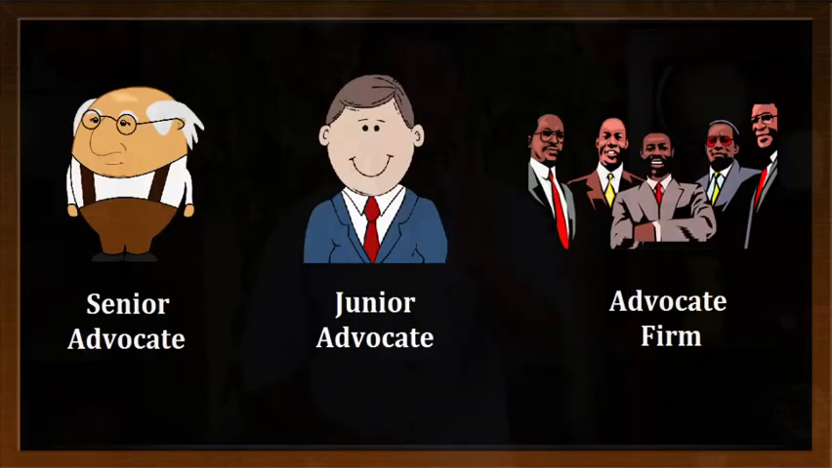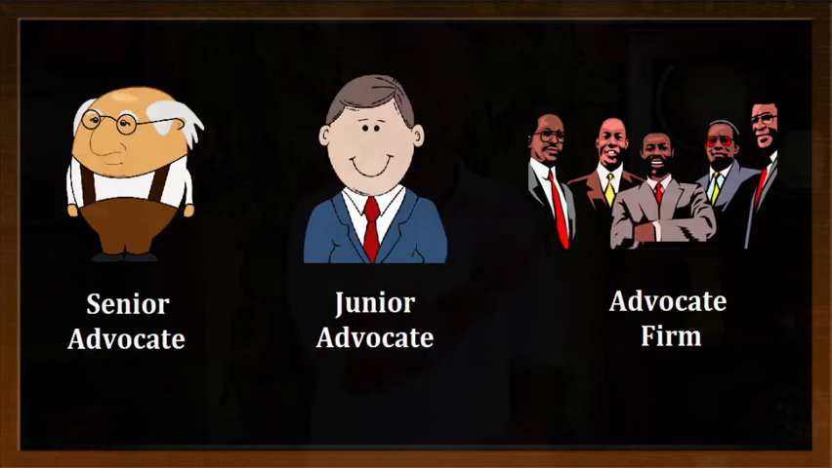Now, legal services or advocates can be of three types. First one is senior advocate. He is called a senior advocate based on his experience. So there can be a senior advocate, there can be a junior advocate, and there is an advocate firm. One is senior advocate, junior advocate, and partnership firm of advocates. So all these three can provide legal services.